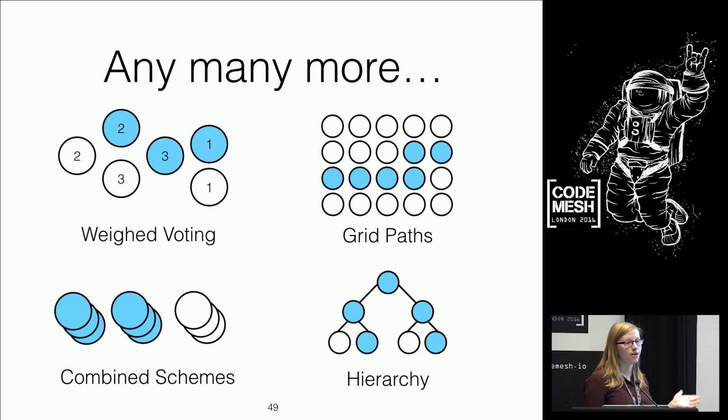And there are a huge host of other things. The field of databases, to some extent file systems and data replication, had this idea of quorums, particularly they called it read-write quorums, a long, long time before we did. And they've done lots of research into different systems, and we can combine these systems so we can start to say, let's use majorities within the data center, and then when we're looking across data centers, let's use a smaller group, so we only need 2 data centers out of a possible 8, for example. And we can construct grids, and we can do hybrid schemes where we have majorities at the top maybe, and then you have some underlying thing that's using groups or something like that.